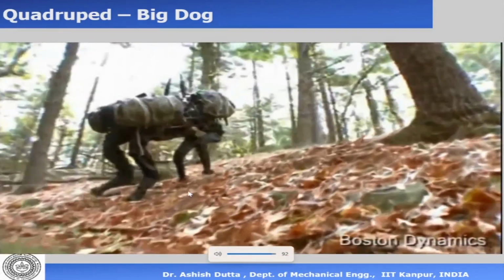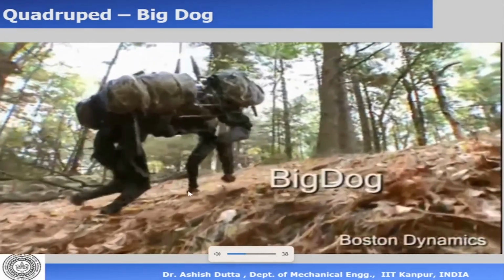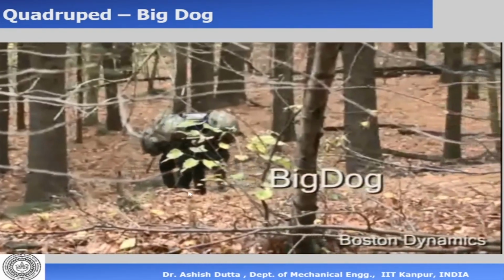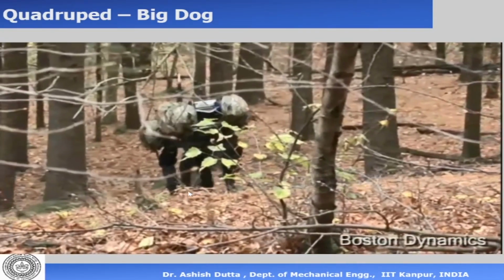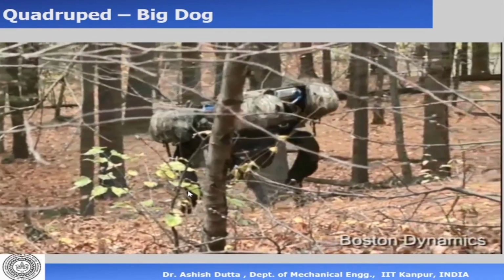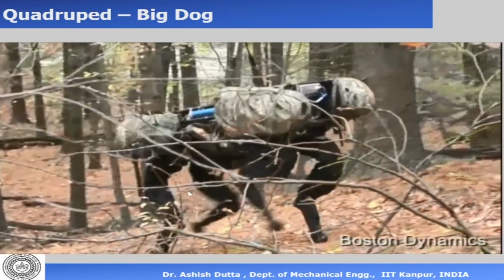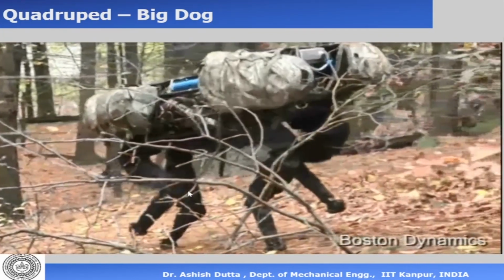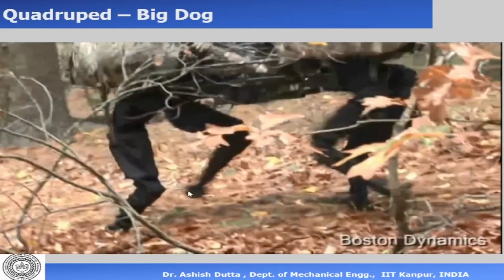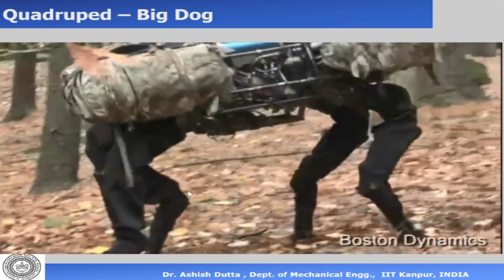The Big Dog is a quadruped robot that can walk in any kind of terrain. It can carry heavy weight. It is dynamically balanced. It can find its own way. It has some amount of intelligence for path planning and autonomous navigation. This was an example of the Big Dog, a quadruped robot made by Boston Dynamics.